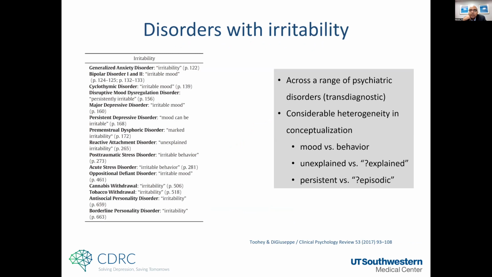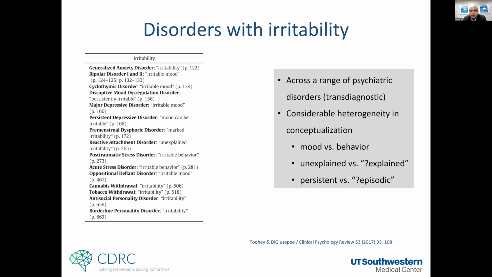In that way, it is not that much different from anhedonia that we just heard about, right? So is irritability a mood? Is it a behavior? Unexplained irritability leads to the idea, is there some version of an explained irritability, persistent versus episodic?